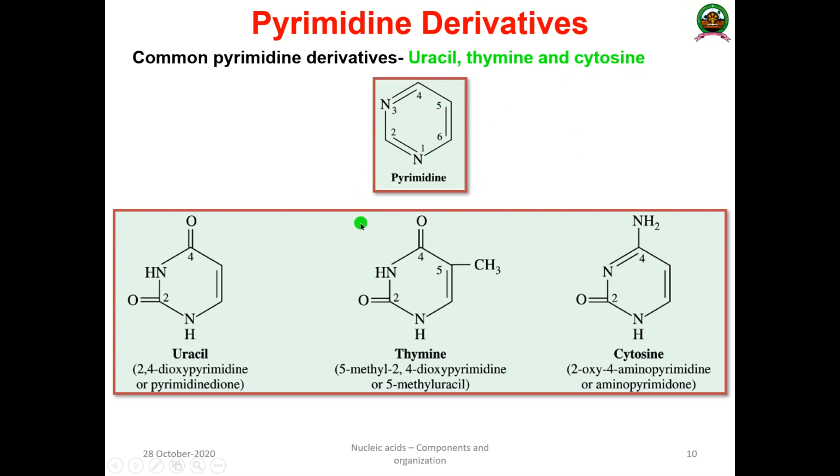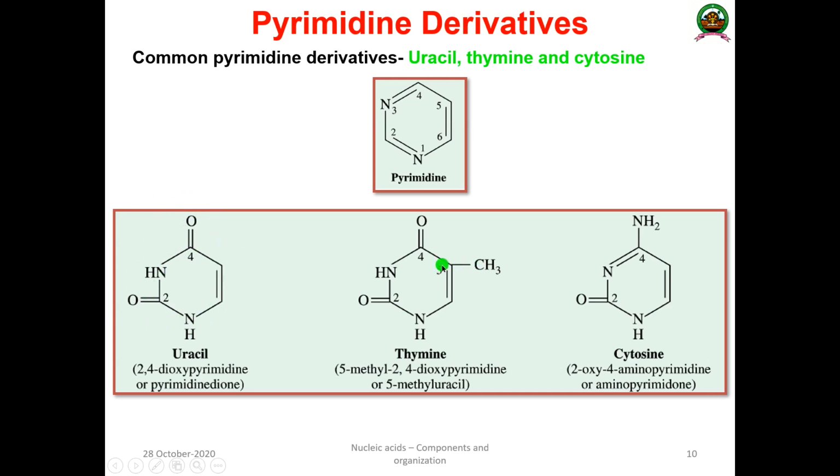So this is very simple to study. This is the structure of uracil, this is the structure of thiamine and this is the structure of cytosine. Please look, dear students, first you write the basic skeleton of pyrimidine. In the case of uracil, at position number 2 and position number 4 there are 2 oxygens, and that is nothing but uracil. Now here you can see double bond, double bond, double bond. When you remove a double bond, alternatively you can add a hydrogen here and here in order to fulfill the valency of nitrogen.